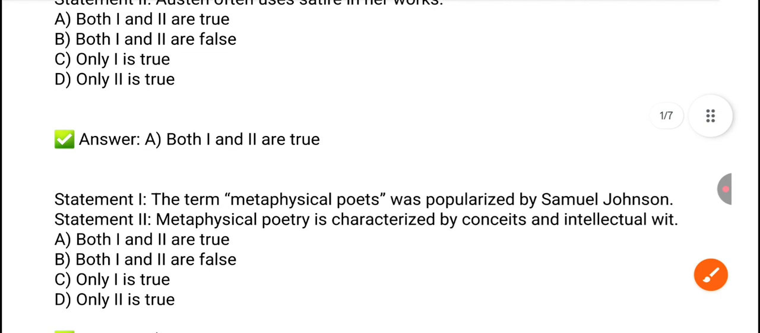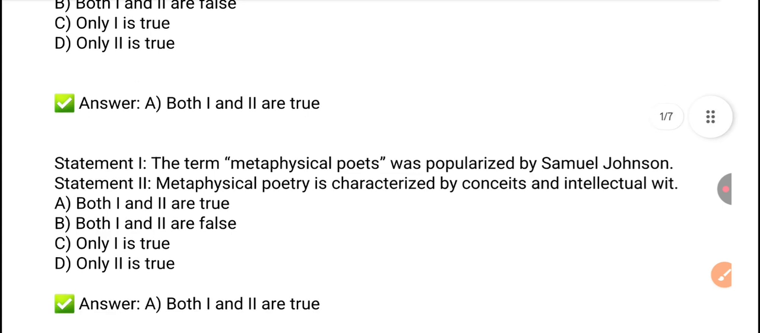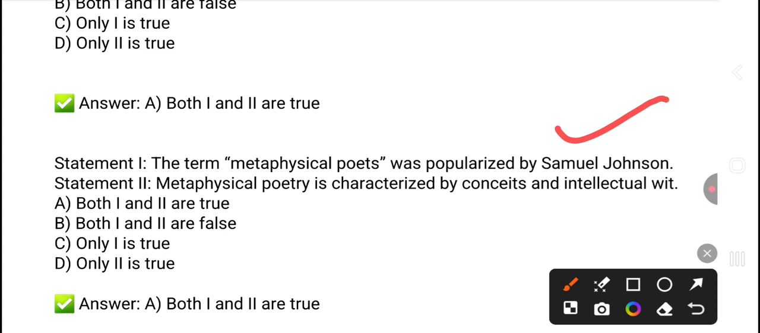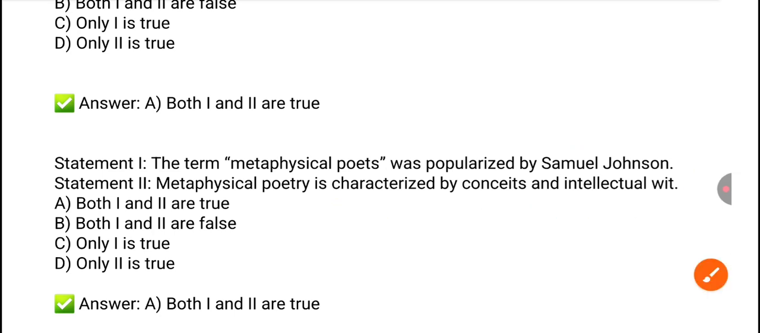Next question. The term metaphysical poets was popularized by Samuel Johnson. And the second statement is metaphysical poetry is characterized by conceit and intellectual wit. Which one is true, false? So the right answer is option A, both 1 and 2 are true. The term metaphysical poets was popularized by Samuel Johnson, so the first statement is correct. The second statement is that metaphysical poetry is characterized by conceit and intellectual wit. So both statements are correct.